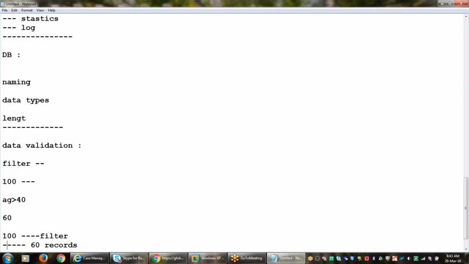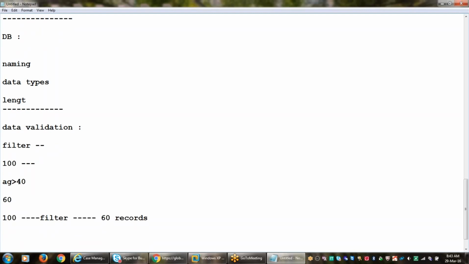Now, once the job is done, we need to verify things. Are all the records coming according to our requirement or not? How many records with age greater than 40 are there in the source table, and did all the records reach the target or not? How many records were filtered? 40 records, right? For these 40 records, is their age all less than 40 or not? We need to cross verify the data, right? Whatever logic they have implemented in the ETL process, is it working fine or not? That is called data validation. We are validating the data.